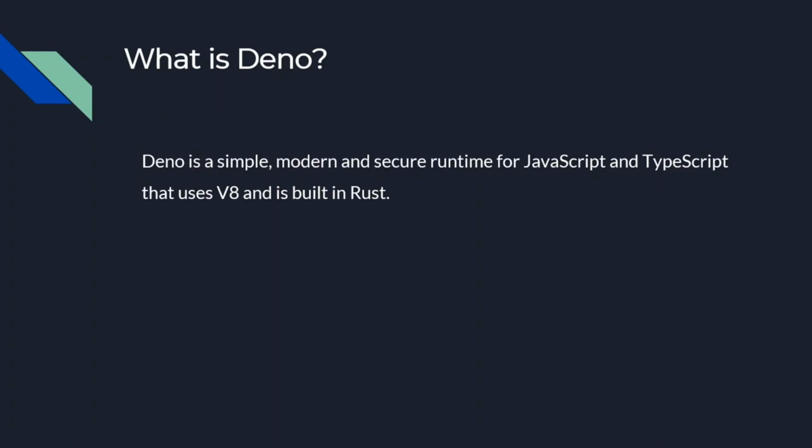Deno uses the V8 engine. You might be wondering what the V8 engine is. V8 Engine is nothing but a software that actually parses and executes your JavaScript or TypeScript code. Deno is written completely in Rust, which is a programming language very similar to C++ and is focused more on performance and safety. So to summarize Deno, it is more or less like Node but with two advantages. It supports TypeScript out of the box and is focused more on security.